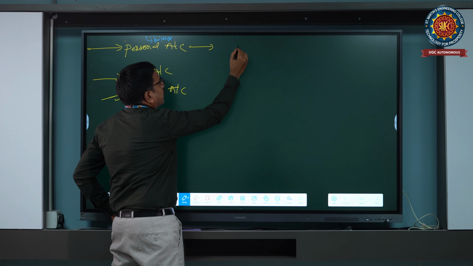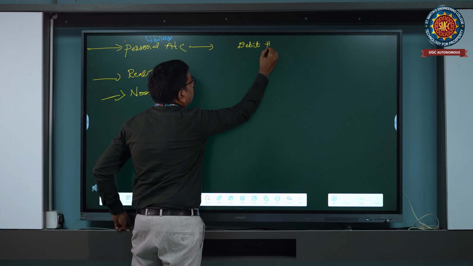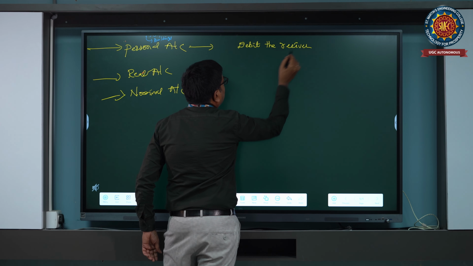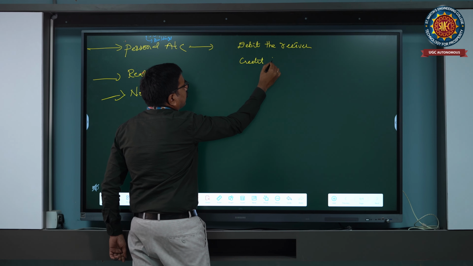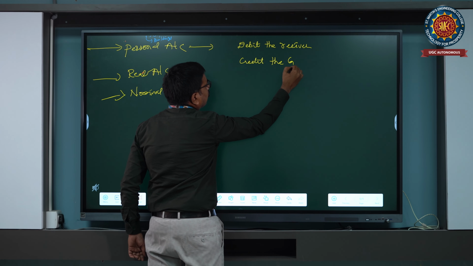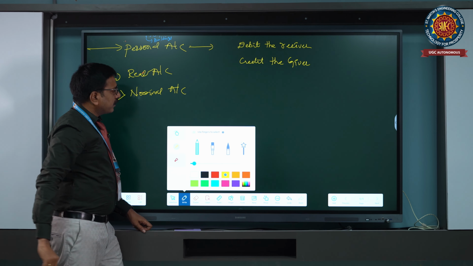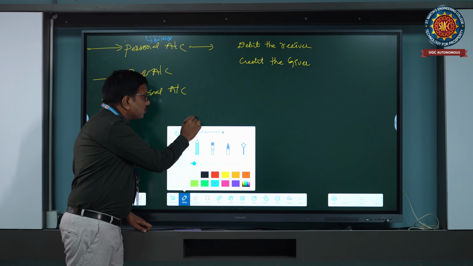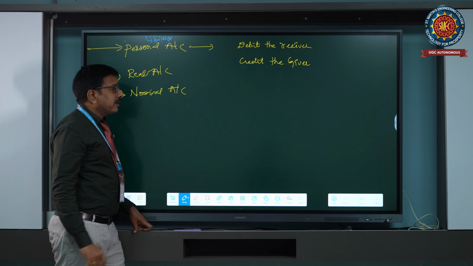Personal account rule: debit the receiver and credit the giver. So how can we analyze this personal account rule?